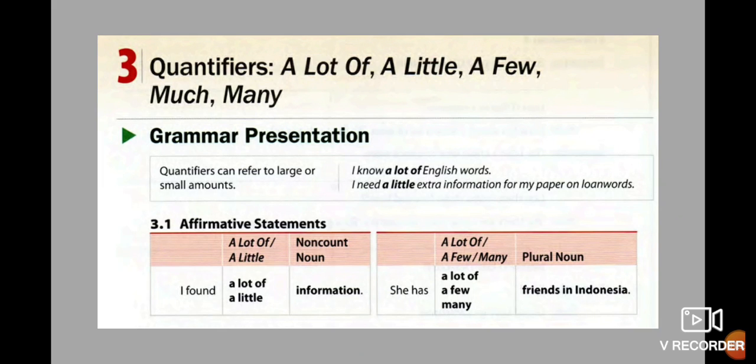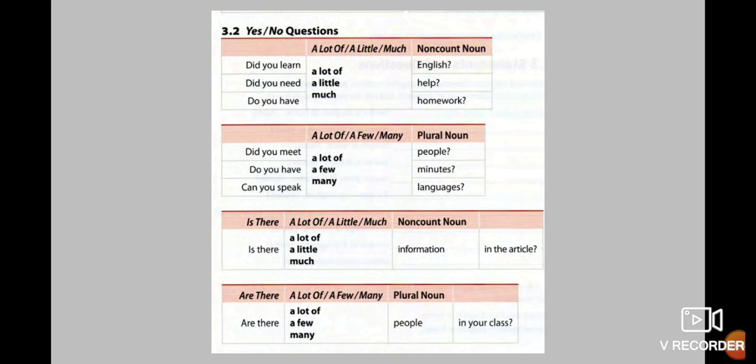Then we have, she has a lot of friends in Indonesia. She has a few friends in Indonesia, or she has many friends in Indonesia. In that case, you know that friends is a countable noun. You can use it as a plural noun, so that means you can count. You can use a lot of, a few, or in some cases, many. Excellent.